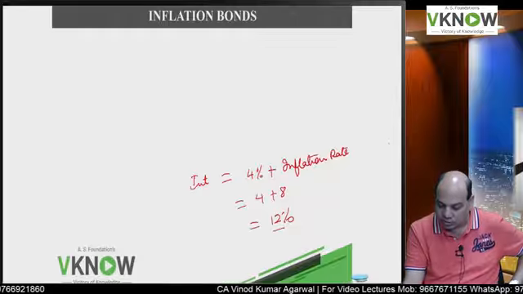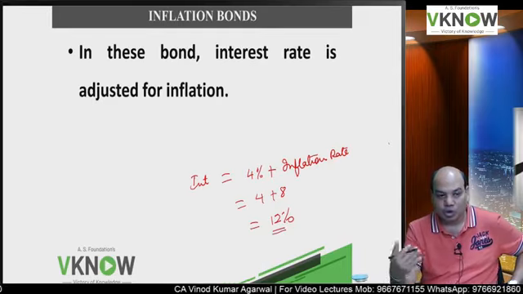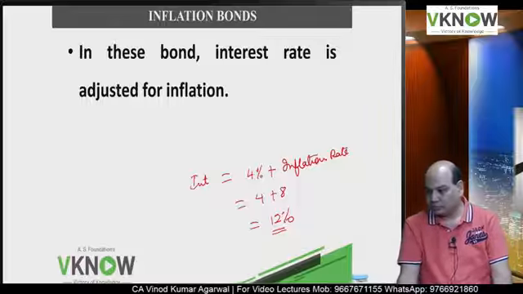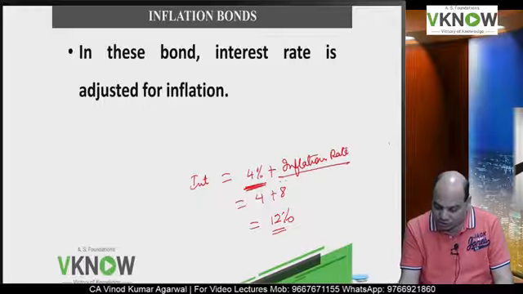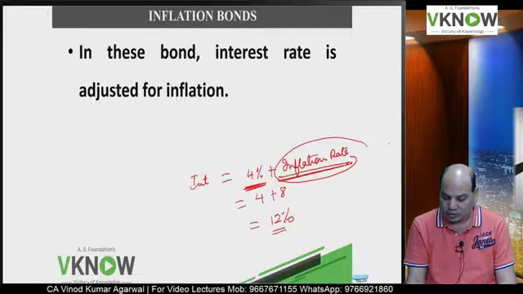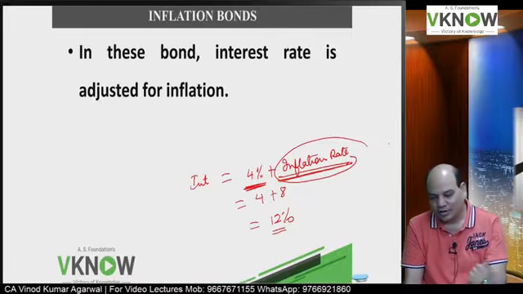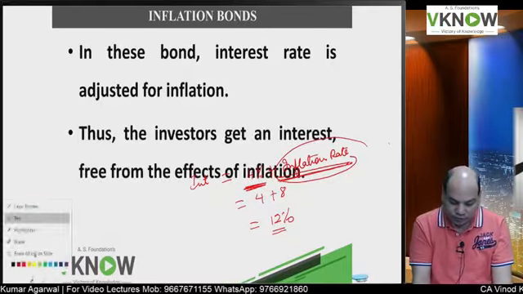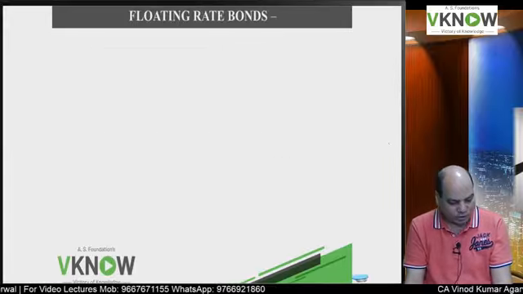So certain governments are planning to issue such bonds so that it will protect the investor from the risk of inflation. So in this bond, the interest rate is adjusted for inflation. You get something more than the inflation. So even if inflation is 10%, don't worry, you will get a 14% coupon. Thus the investor gets an interest free from the effects of inflation. So the bond issuer compensates you for the inflation.